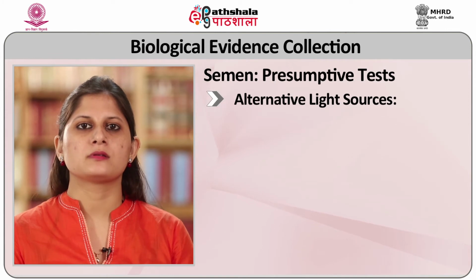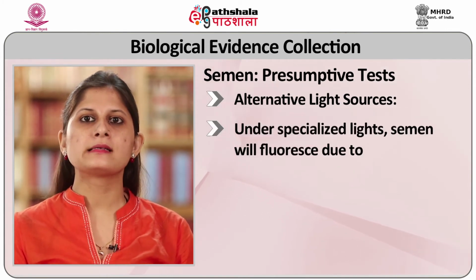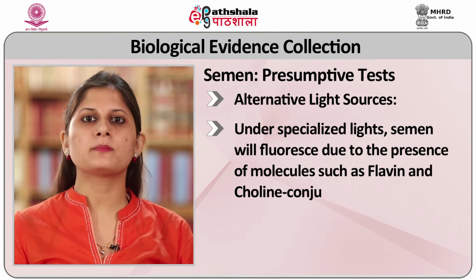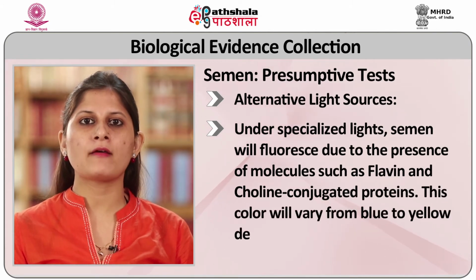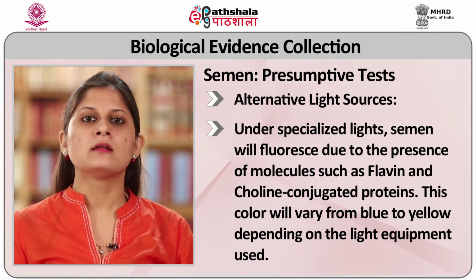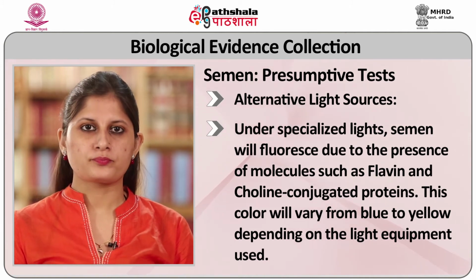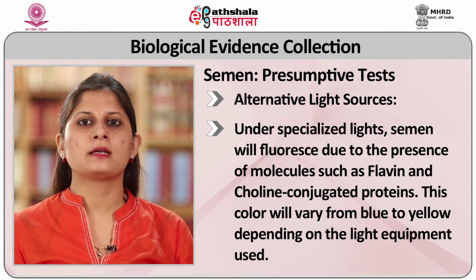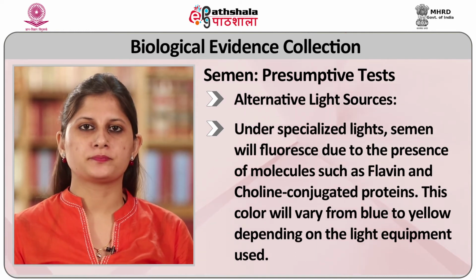Alternative light sources. Under specialized light, semen will fluoresce due to the presence of molecules such as flavin and choline conjugated proteins. This color will vary from blue to yellow depending on the light equipment used.